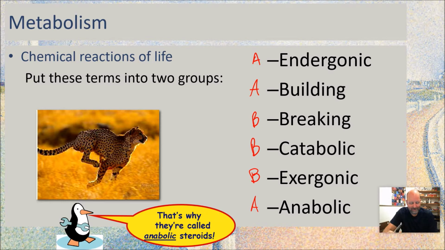The penguin says anabolic steroids, right? You take anabolic steroids if you want to get swole. You shouldn't. Please don't. But you take those to get swole because you want to build muscle, right? Anabolic just means building. So breaking, catabolic, exergonic. When we break things down, we get energy out. When we build things, endergonic reaction, we put energy in to build things.